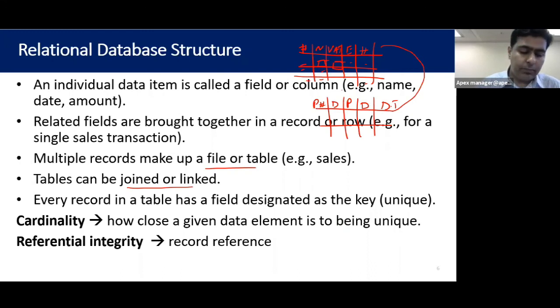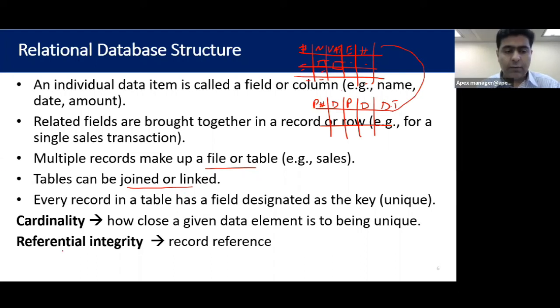Example, you see, company name, let's not take company name, let's take employee name. Now employee name can be the same, can be different. There are lots of names which are similar, they can be different, but they can be similar. But you see, the date of birth can also be the same, but the Emirates ID number cannot be the same. So in a database, you need at least one field which is 100% unique, through which you will be able to find the data. So this is called cardinality.